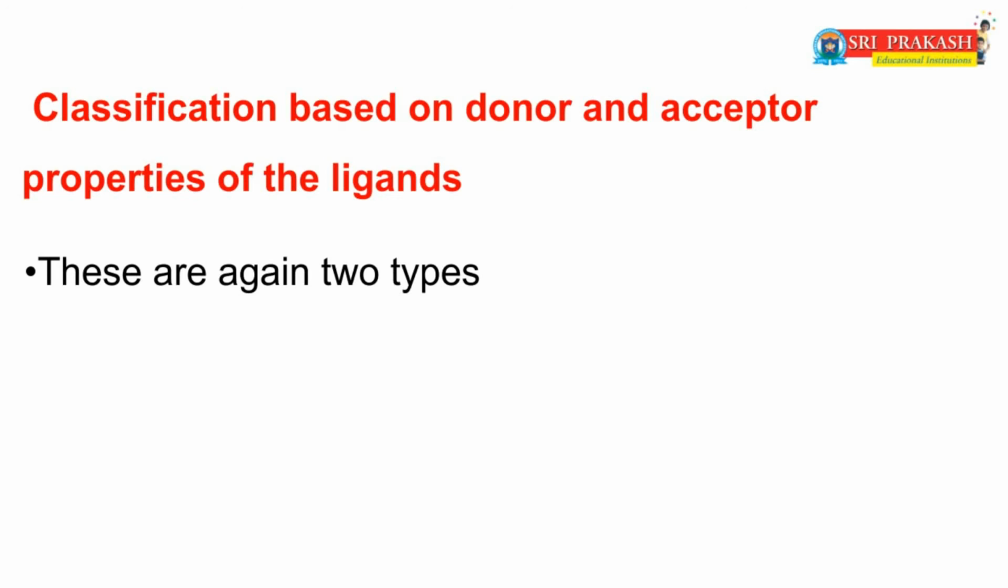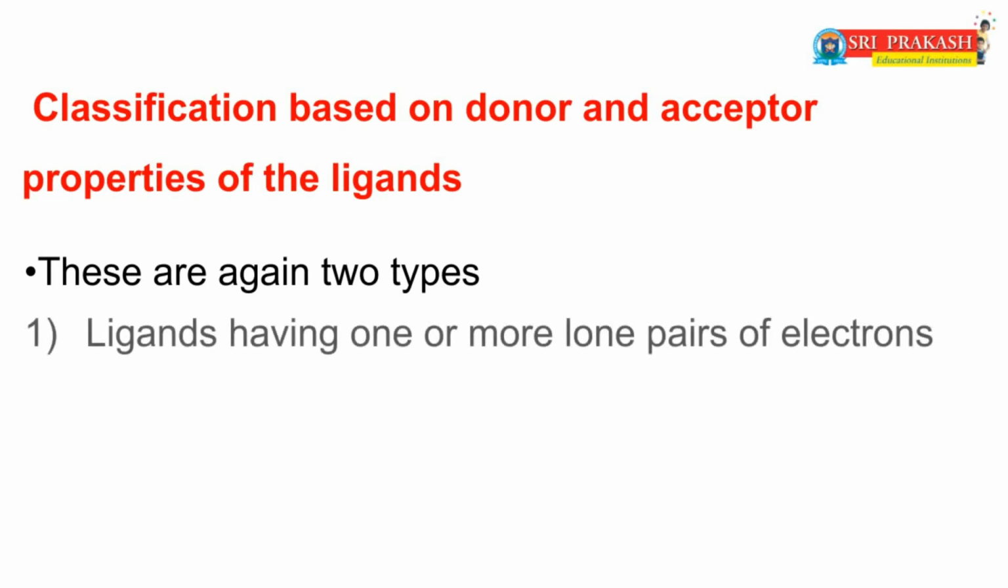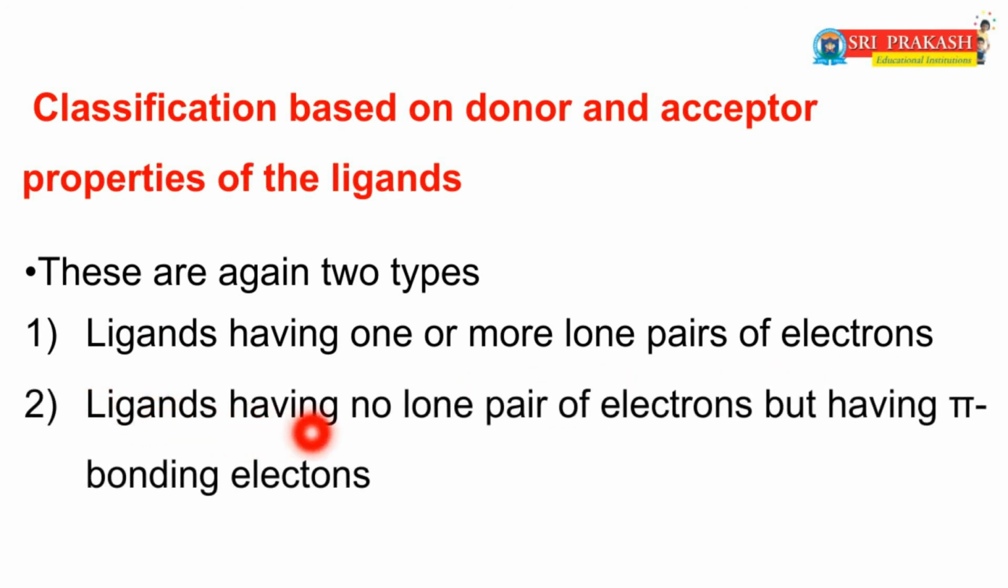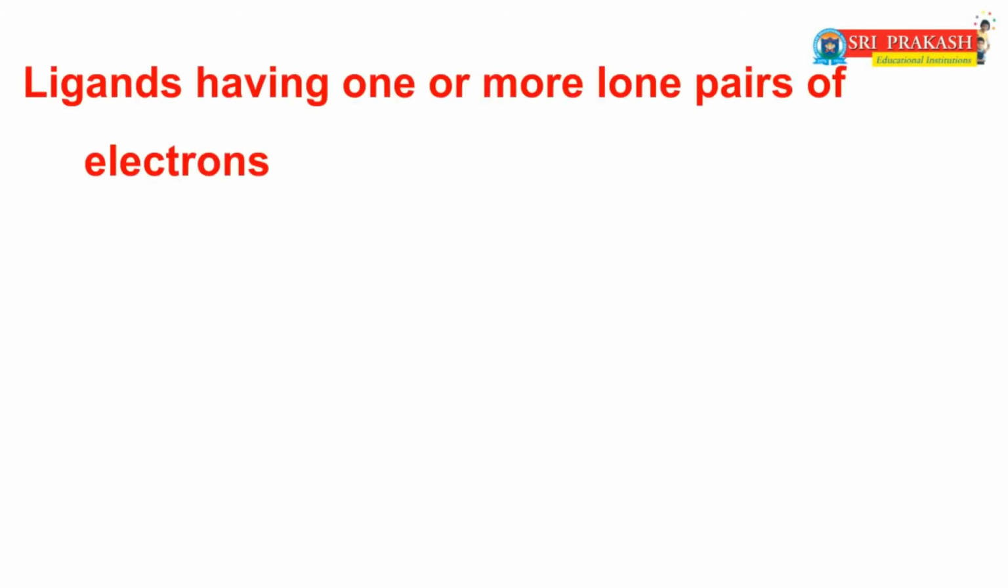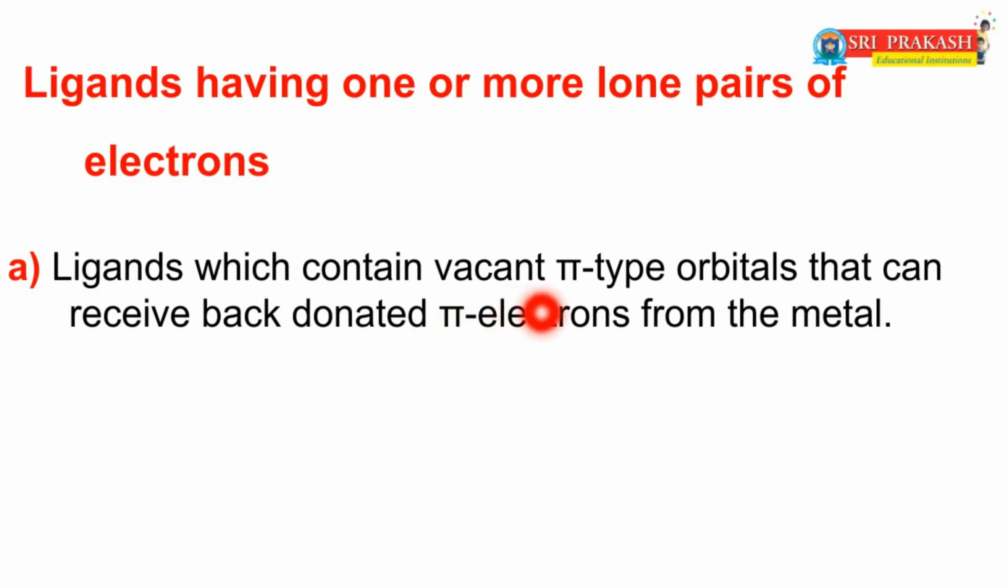Again, these ligands are of two types. Those are ligands having one or more lone pairs of electrons, and ligands having no lone pair of electrons but having pi bonded electrons. First of all we will discuss the first one, ligands having one or more lone pairs of electrons. Ligands which contain vacant pi type orbitals that can receive back donated pi electrons from the metal.